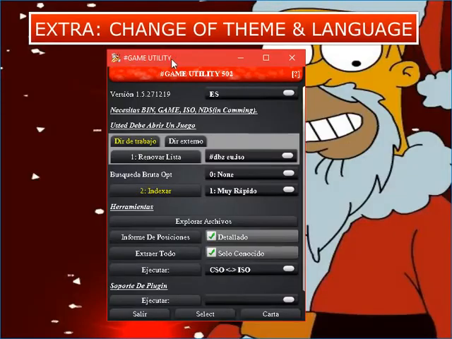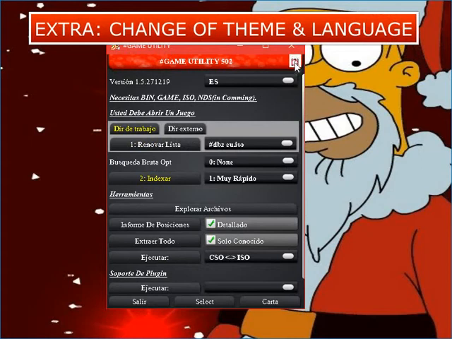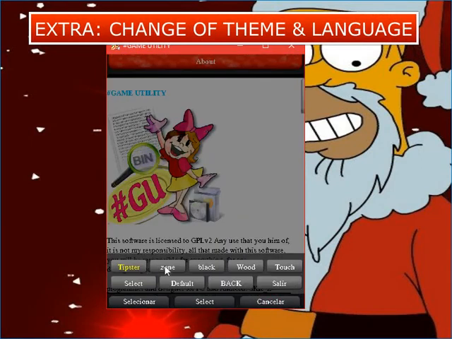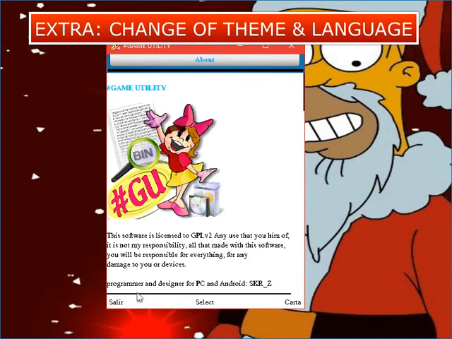Finally, I will show you how to change the theme of the app, as well as how to change the language. An observation on the theme: it does not remain selected once you restart or change the language of the app, it will return to the default one.